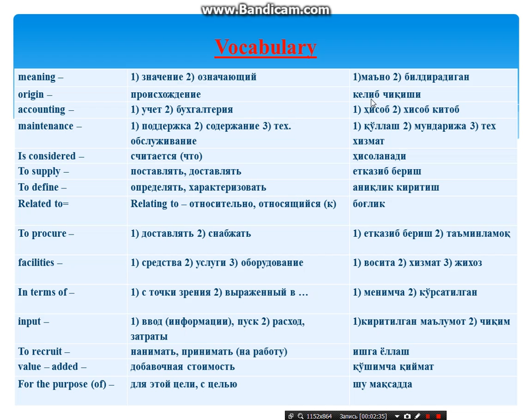Now, students, before reading the text, we should look through some words, some vocabulary notes from the text. And you can see some words and their translations in Uzbek and in Russian language on the right side of the table.